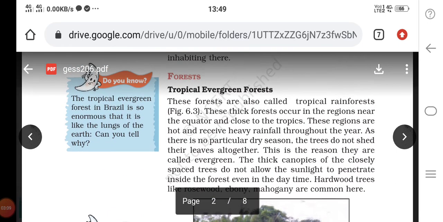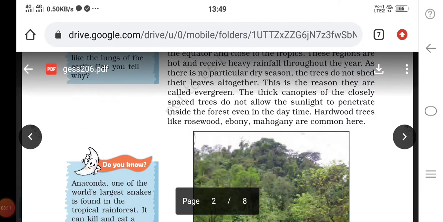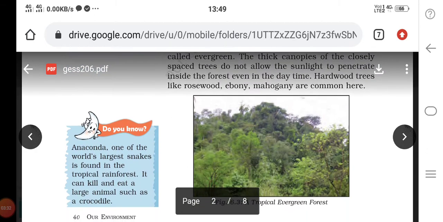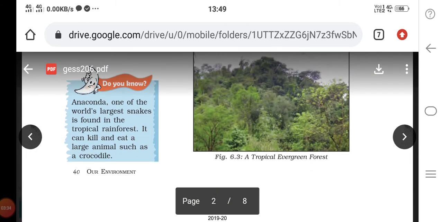Children, do you know why these forests are called evergreen forest? Because there is no dry season in this area and the trees do not shed their leaves. That's the reason they are always called evergreen forest. Okay, what are the trees grown in this area? Let's see. The hardwood trees like rosewood, ebony, mahogany are the common trees which grow here.